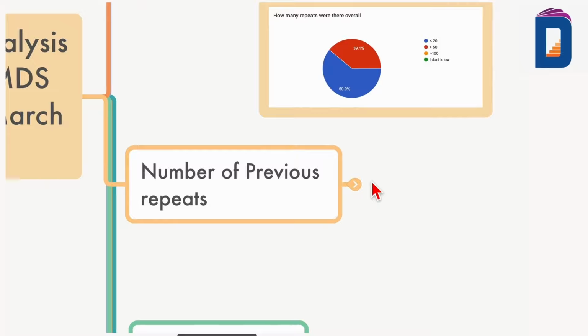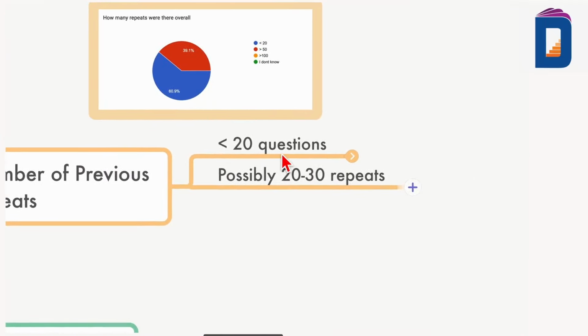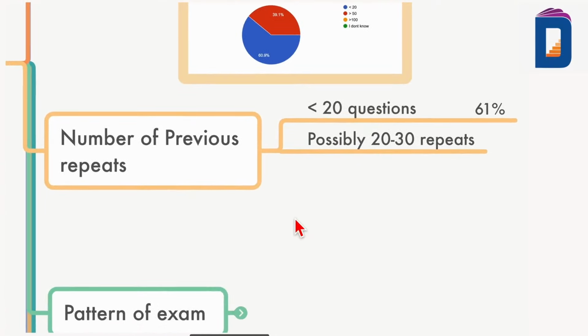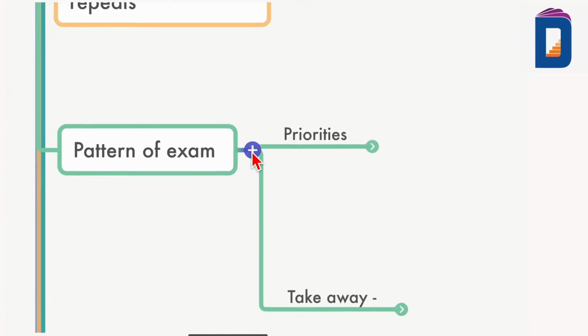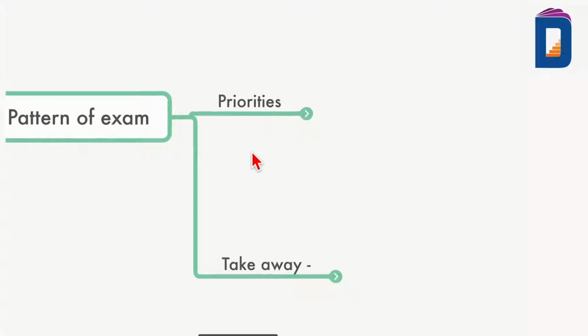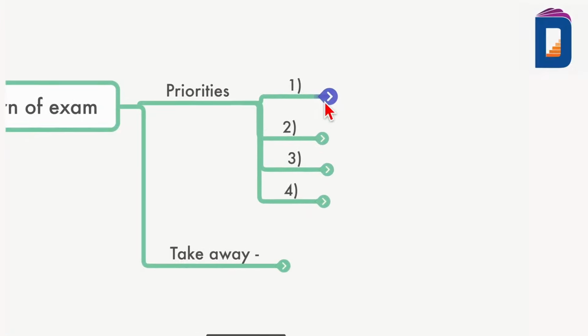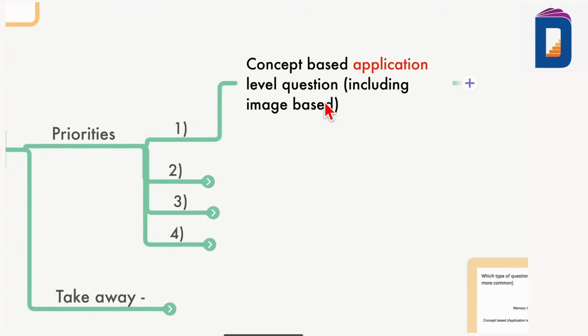Anyway, what I mean to say here is that fewer than 20 questions repeated, said 61% of students. Possibly, though I have not come up with a secondary analysis, around 20 to 30 if you push to the maximum. Now pattern of the exam. This is very, very important. So priorities, what I mean by that.